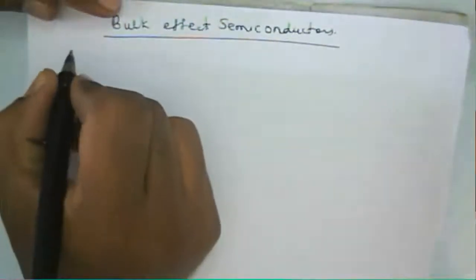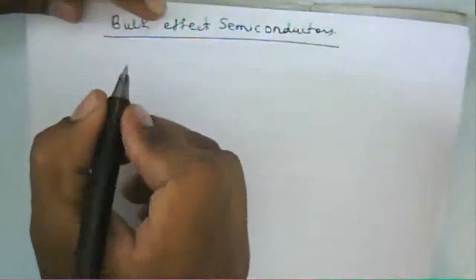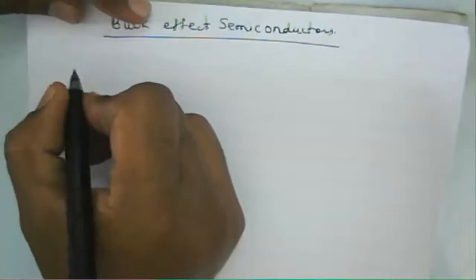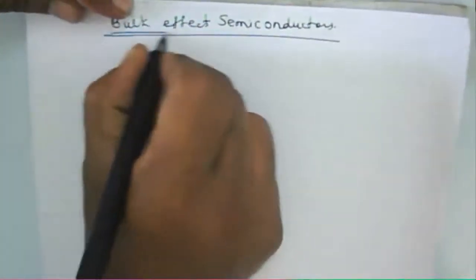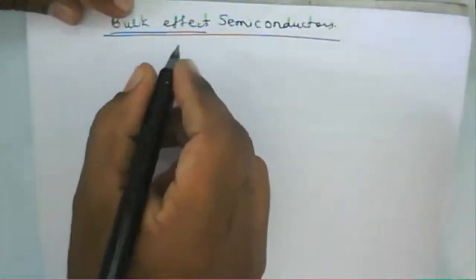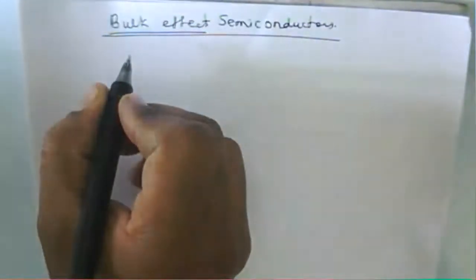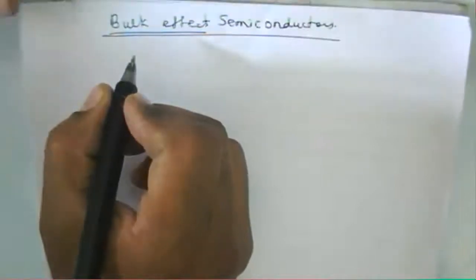Whatever process occurs, with the necessary conditions and all, will occur inside that particular semiconductor material. So we need a specific semiconductor material for this bulk effect. What are those bulk effect semiconductor materials? That we will learn. Generally we say silicon, germanium and all.